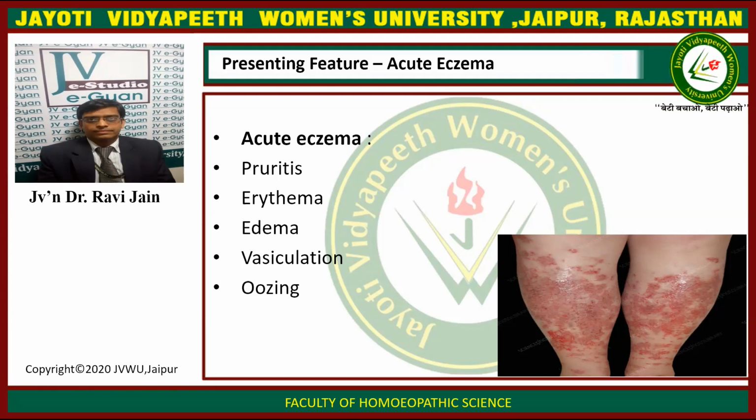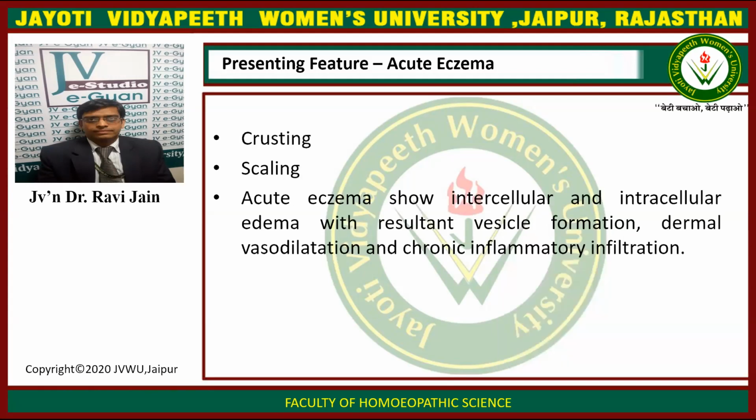We will start with the acute eczema, the clinical features. In acute eczema, there will be great pruritus, itching. There will be erythema, edema of the skin, vesiculation, oozing, crusting, and scaling.